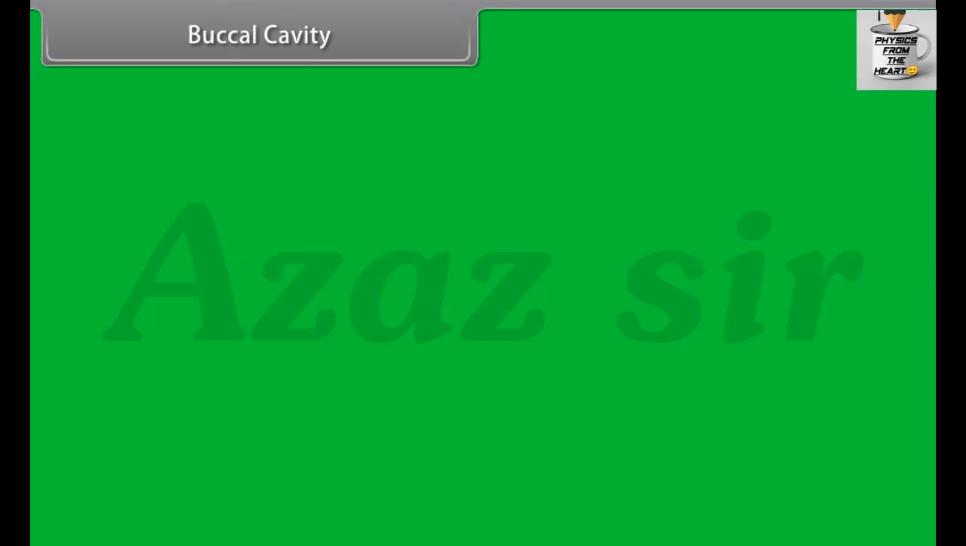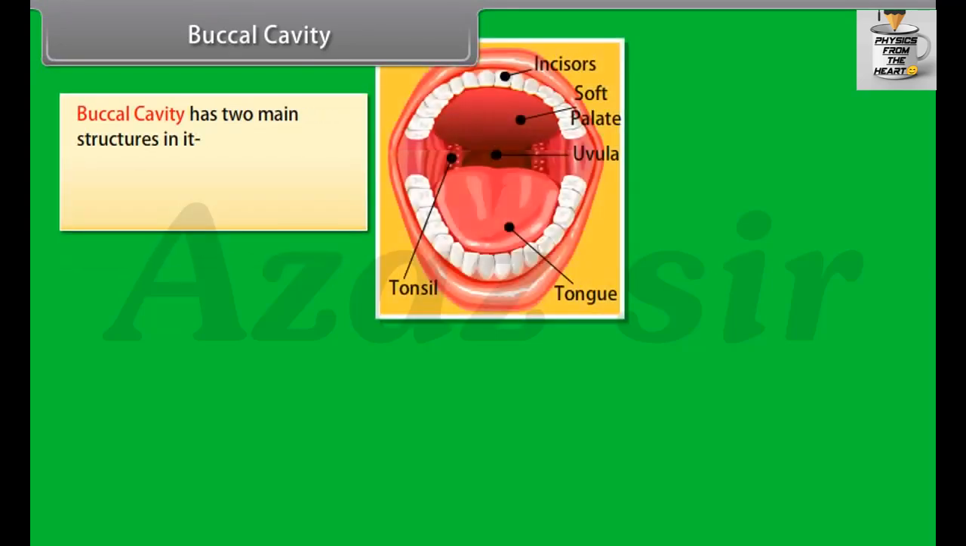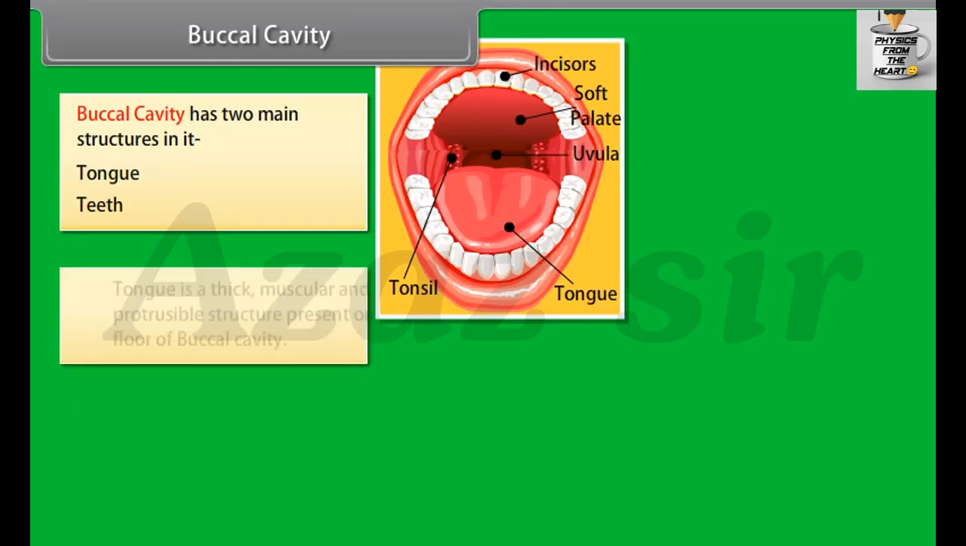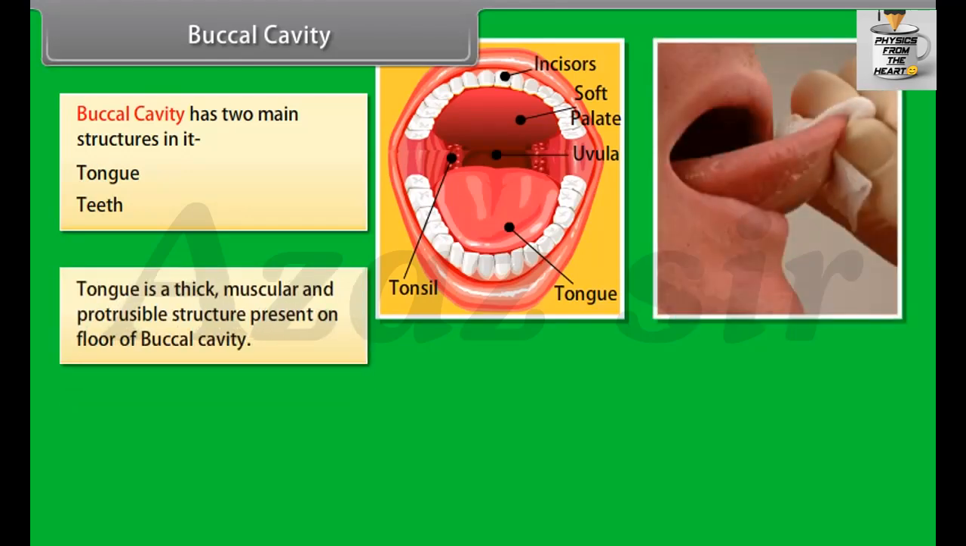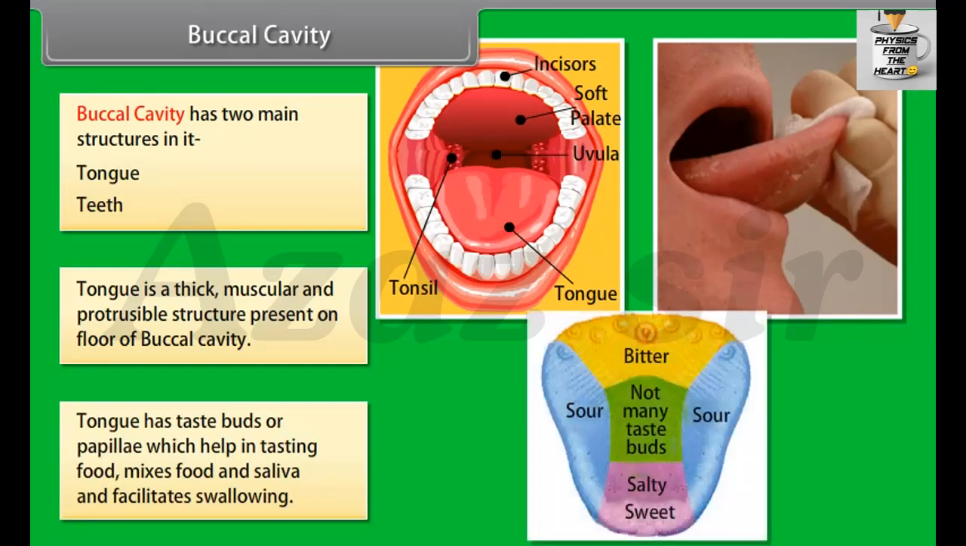Buccal cavity. Buccal cavity has two main structures in it: tongue, teeth. Tongue is a thick, muscular and protrusible structure present on the floor of the buccal cavity. Tongue has taste buds or papillae which help in tasting food, mixes food and saliva and facilitates swallowing.